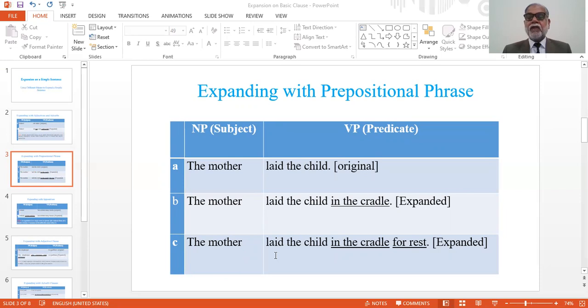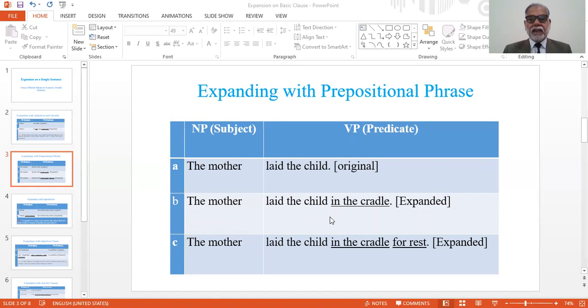Next one, expanding with prepositional phrase. This is another means which we can use for expanding our basic sentence or clause. For example, the mother is subject, laid the child. This is verb phrase or predicate. This is simple sentence. This gives bare information. This does not indicate the situation. This does not indicate the circumstances. This does not indicate the surroundings.